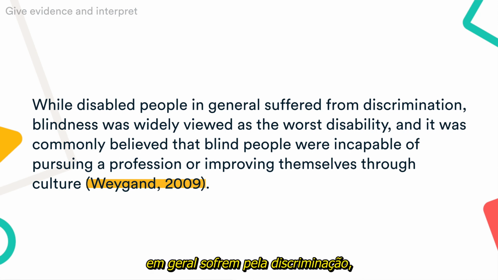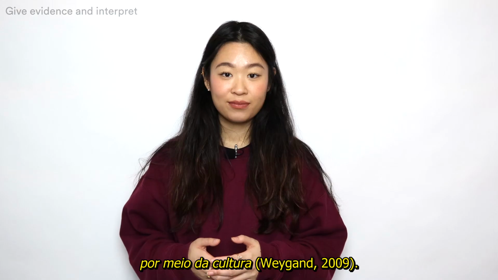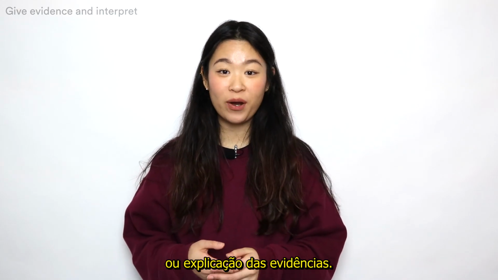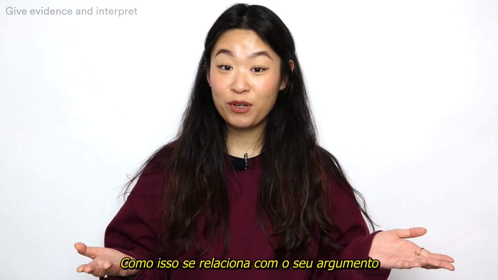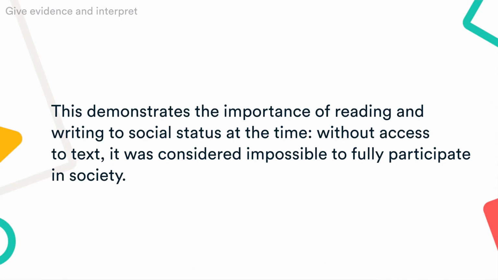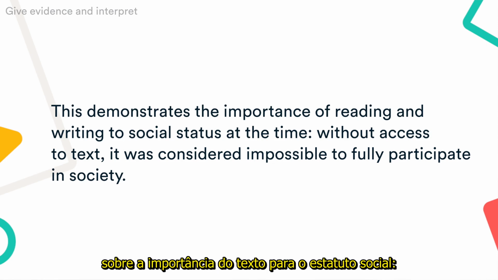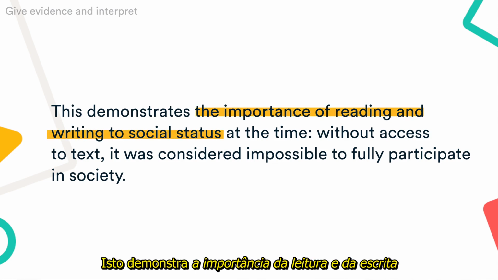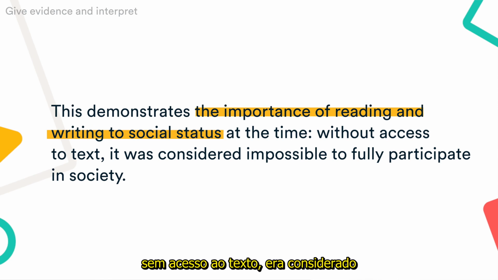While disabled people in general suffered from discrimination, blindness was widely viewed as the worst disability, and it was commonly believed that blind people were incapable of pursuing a profession or improving themselves through culture. You should also give your own interpretation or explanation of the evidence. How does it relate to your argument and add to your point? Here, we explain how this evidence tells us something about the importance of text to social status. This demonstrates the importance of reading and writing to social status at the time. Without access to text, it was considered impossible to fully participate in society.